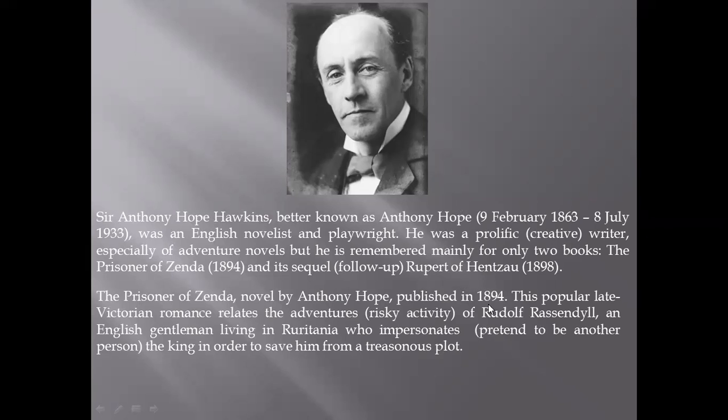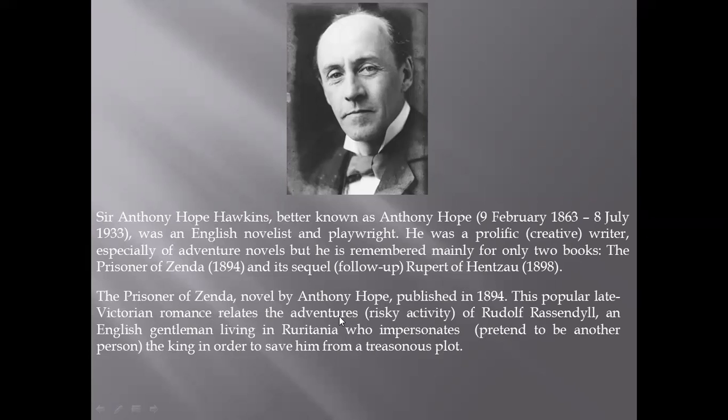The Prisoner of Zenda, a novel by Anthony Hope, was published in 1894. This popular late Victorian romance relates the adventures, the risky activity, of Rudolf Rassendyll, an English gentleman living in Ruritania, who impersonates, pretends to be, another person, the king, in order to save him from a treasonous plot.